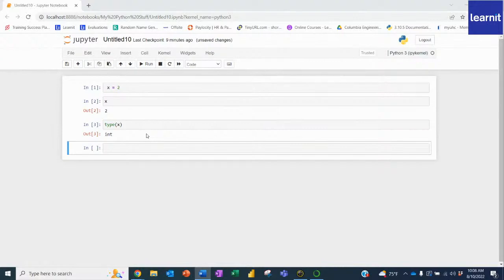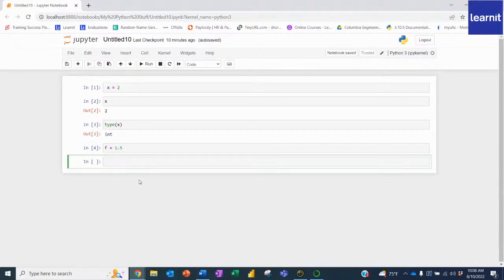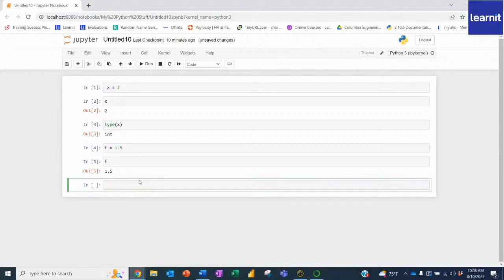Now, the next type of data is known as a float. A float is simply decimal numbers. For instance, I'll use f for float. I'll say f is equal to 1.5, and I'll use Shift Enter to accept that. If I call f by typing in f, the output is 1.5.